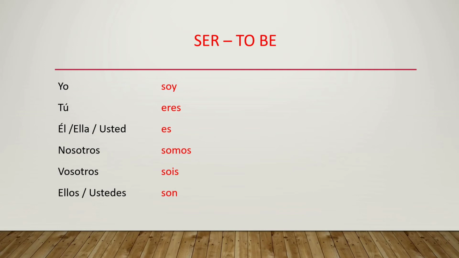Now let's try to understand the English equivalent of these forms. The first form is yo soy, which means I am. The second form, tú eres, means you are, informal. For the third form we have 3 subjects: él, ella and usted. So él es, he is; ella es, she is; and usted es, you are, formal.